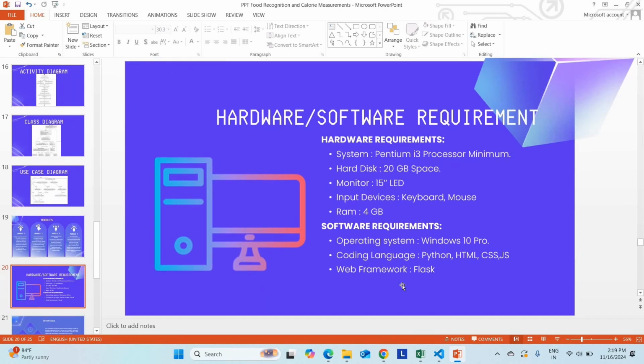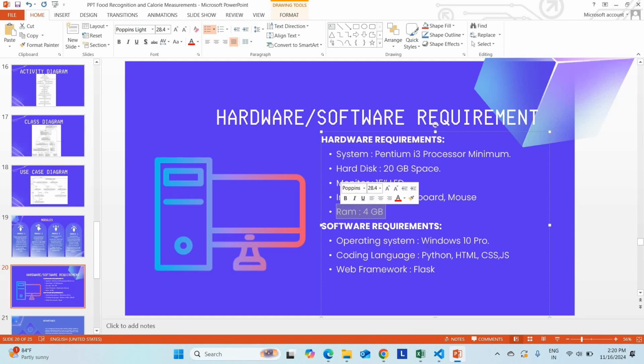To implement this project, you need a minimum i3 processor and 20 GB of space. The usual display size is 15.6 inches. The minimum RAM requirement is 4 GB. This project needs Windows 10 Pro, and it will also run on Mac OS, so you can consider both. The languages are Python, HTML, CSS, and JavaScript. We have used these languages for the implementation. For website building, we have used the Flask framework. Okay, this is the requirement.